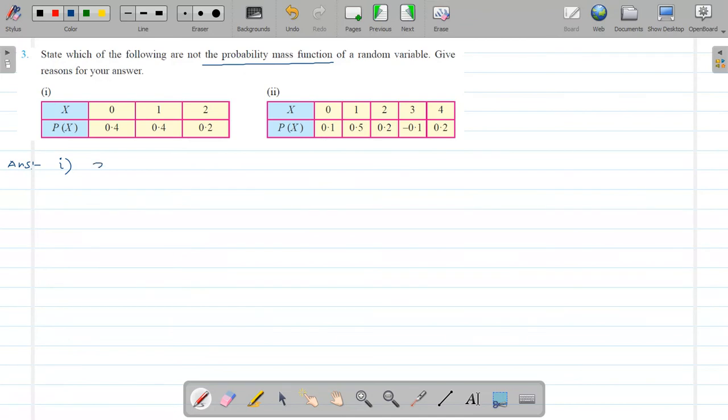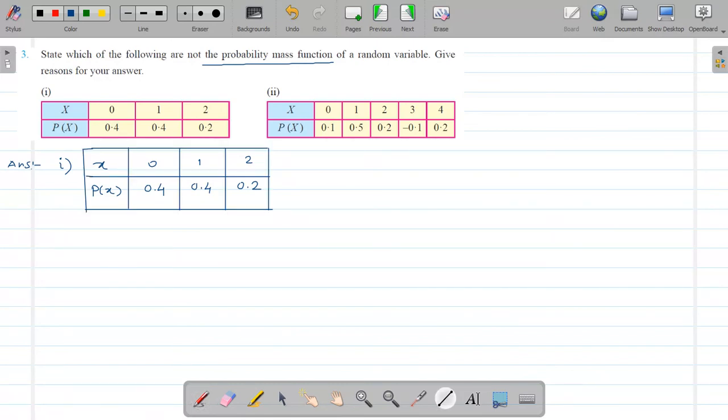Now first table contains the values x, p(x) like this. For 0 it is 0.4 given, for 1 it is 0.4, and for 2 it is 0.2. It is given to you. Now from the definition of probability mass function, by definition, first of all, we have to check that all p(x) must be positive.